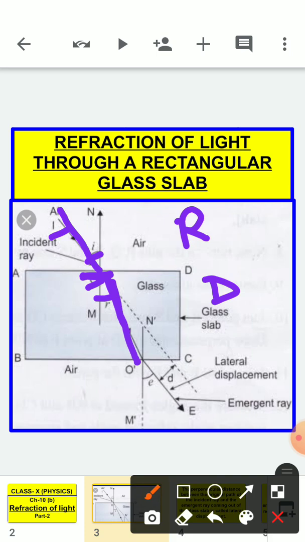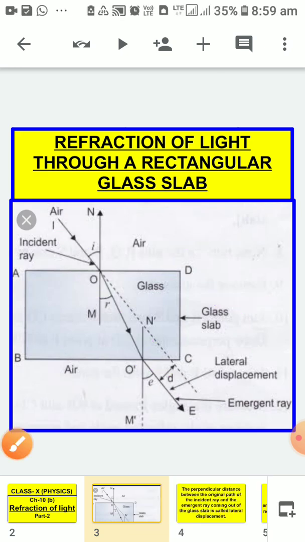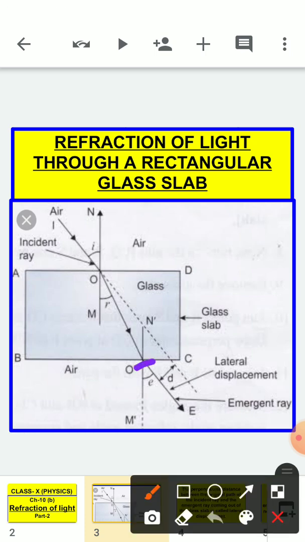Now in the second step, the light ray is passing from denser glass to rarer air. This you have learned earlier, that whenever a light ray passes from a denser to a rarer medium, it goes away from the normal. And in this case, our angle I will be smaller than angle R. Children, earlier we took this as angle R, but this angle is not known as angle of refraction.